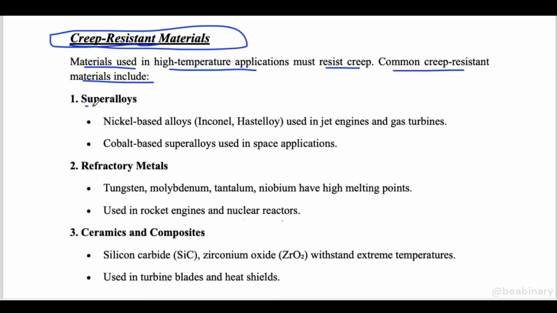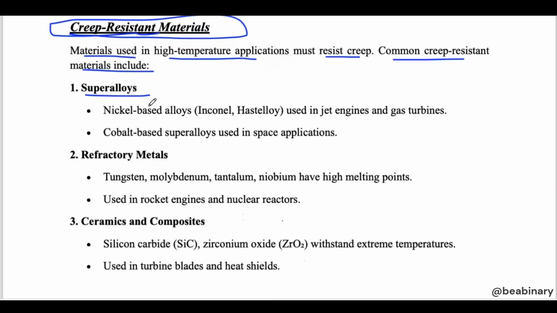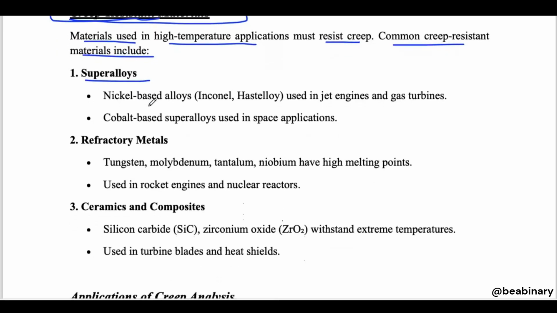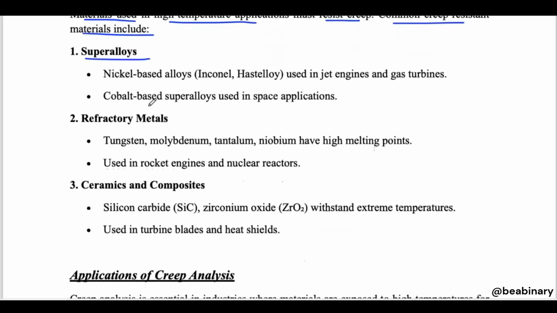First one is superalloys. You know what a superalloy is, that we have already done in the previous unit, where we have dealt with alloys. So, nickel based alloys are used in jet engines and gas turbines. This is an example, and I hope that you are able to recall that when we were looking into this topic, the nickel based alloy, in the advantages we have written that they are good in creep resistance.